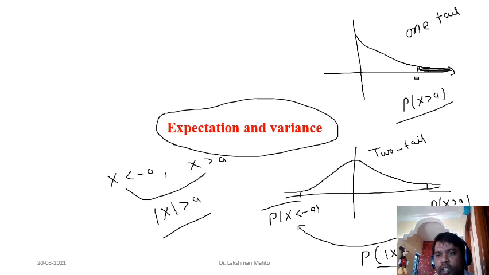In the case of a single tail distribution, you have to write this way. You know that if x is less than minus a, x would definitely be negative. If you take mod, this quantity would be what? It would be greater than a.